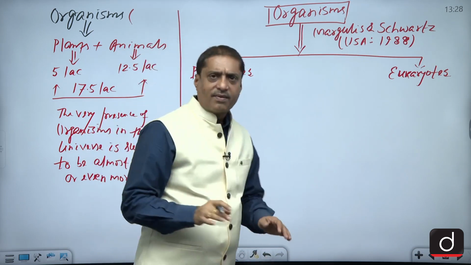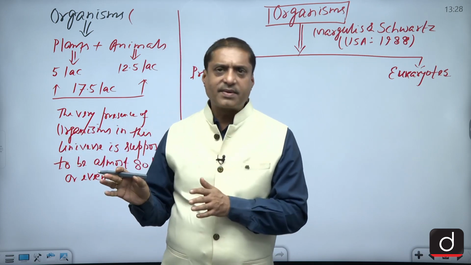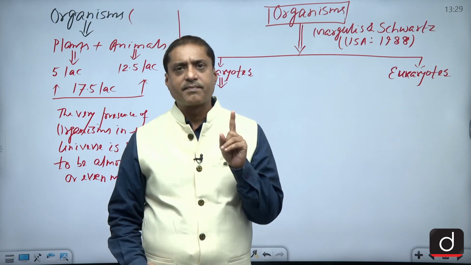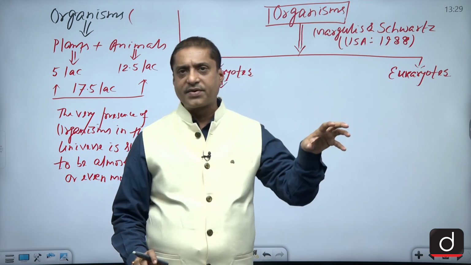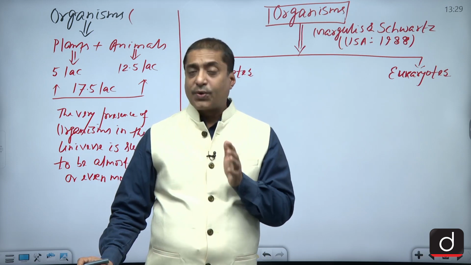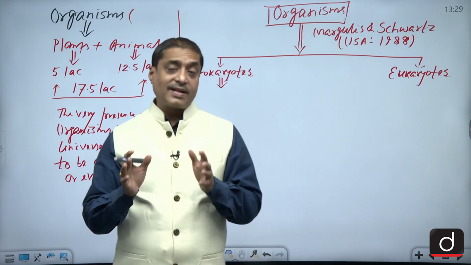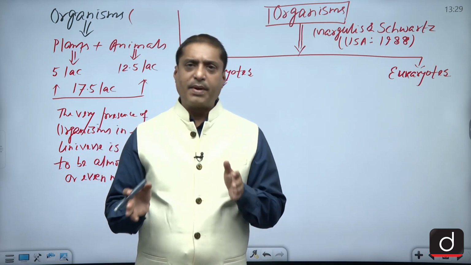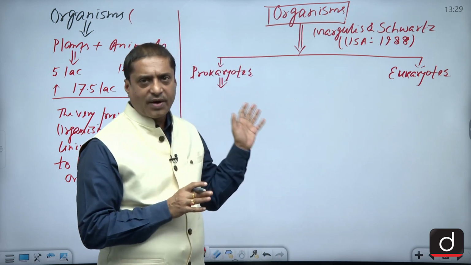We all know that barring the viruses, because they don't have a cell, whatever other organisms are there, maybe plants or animals, must have at least one cell. And within that cell, there is a central part, and that central part is called the nucleus. So, what kind of nuclear material is there, whether that nuclear material is distinctive or not, based on that only, these two people classified the organisms.